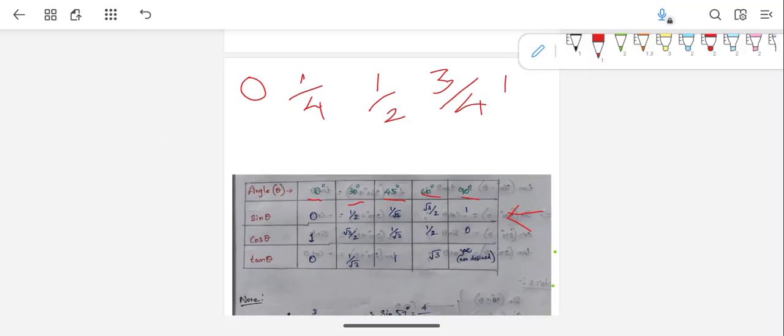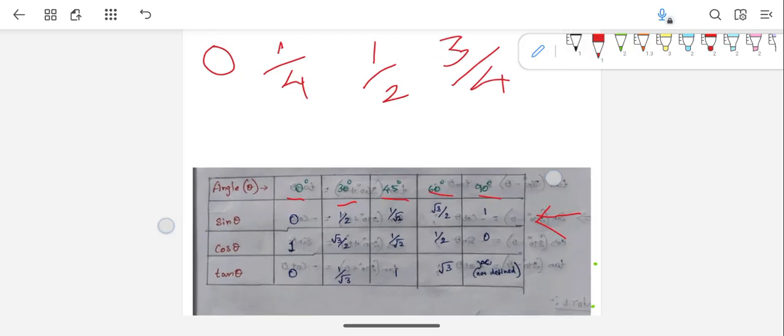So how can you remember? The sine theta value will be the same as these fractions, but you need to apply a square root to these fractions. So first, 0 degrees.